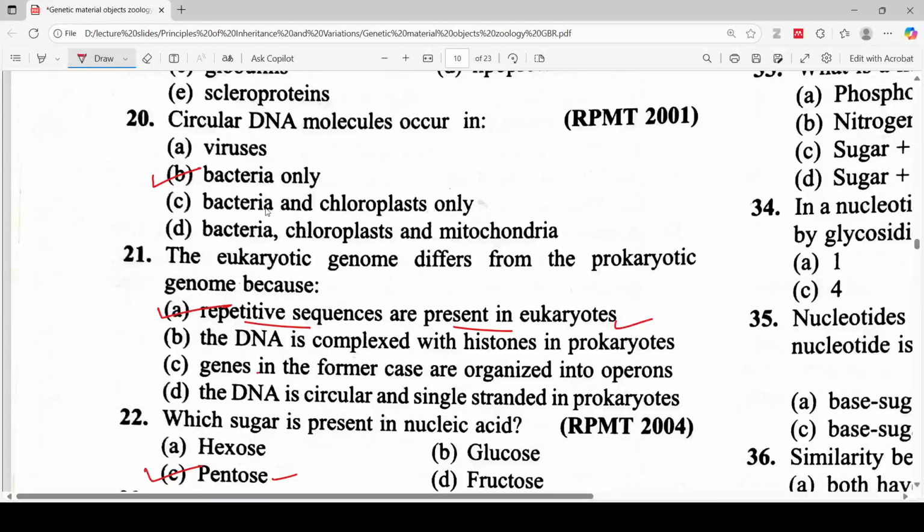Let's move to the next: circular DNA molecules occur in bacteria and chloroplast only. Bacteria, chloroplast and mitochondria. So this will not be the correct answer. The correct answer will be bacteria, chloroplast and mitochondria, because they are all primitive or prokaryotic type cells. That's why.